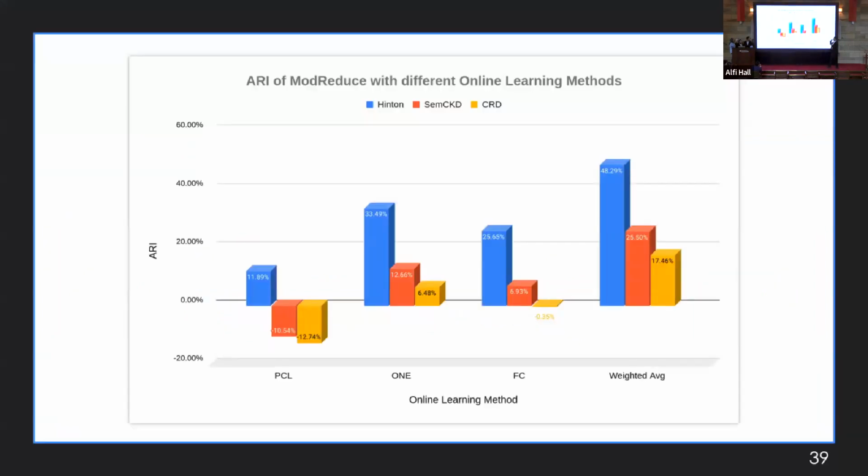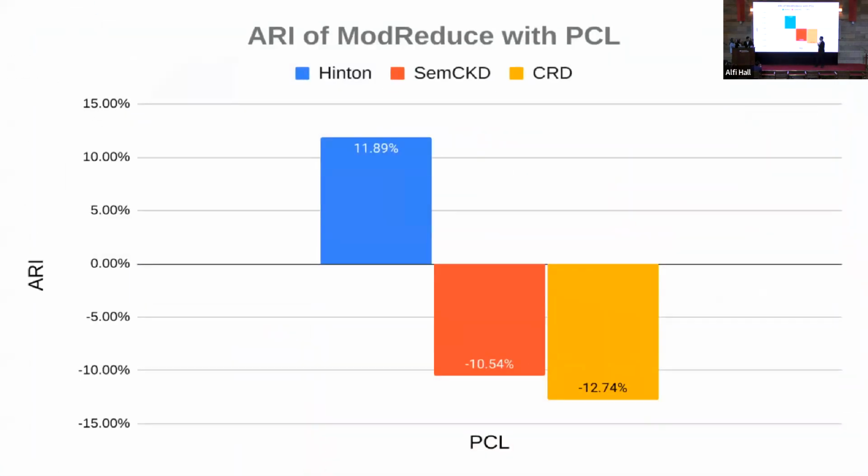Now, moving on to the results. We have discussed that we've implemented 4 online learning techniques into our framework: PCL, 1, FC, and weighted averaging. And now let's go deep into the ARI, or the average relative improvement result per each model, starting with PCL. So for PCL, you can see that over the Hinton model, which is the response-based knowledge, we have actually improved by 11.89%. However, in case of the feature and the relational knowledge, we have degraded the model by -10%, -12%. So PCL is not that good.